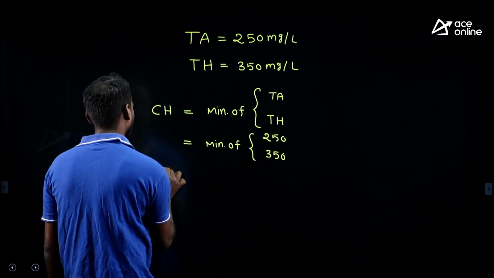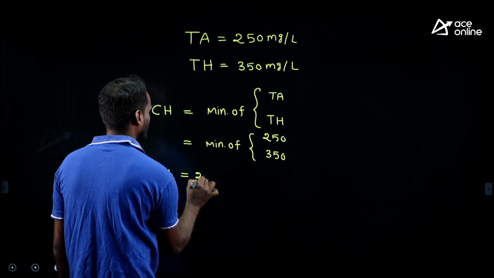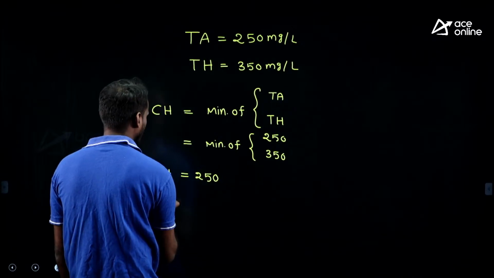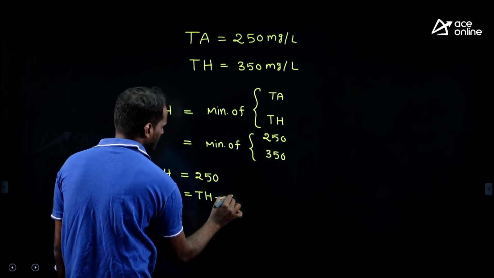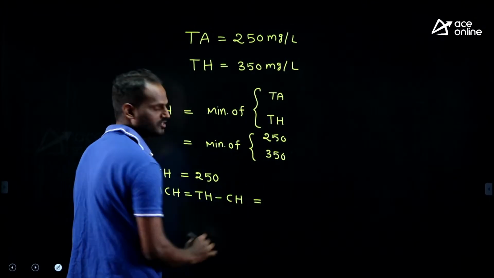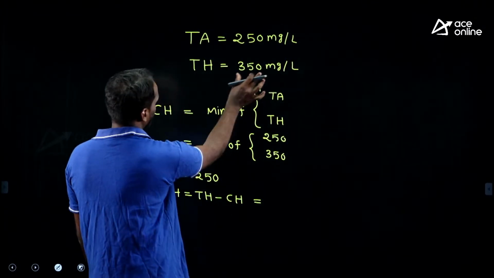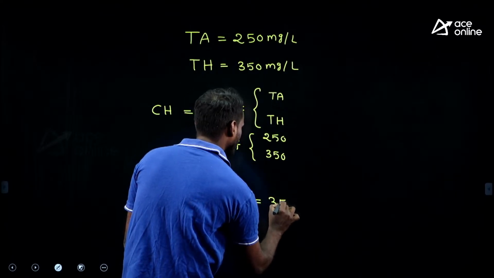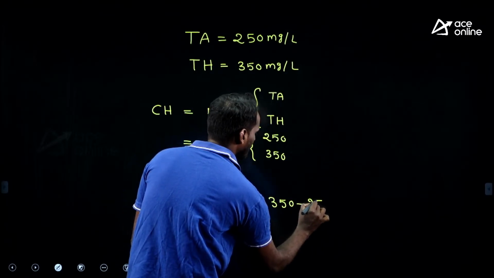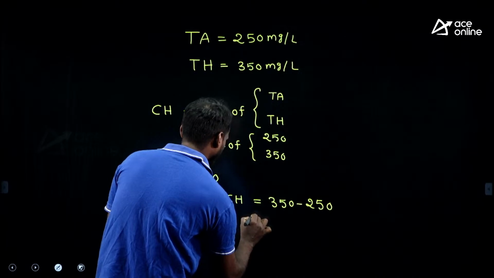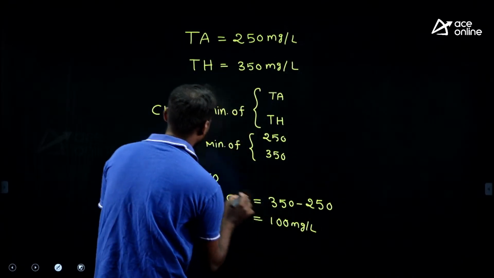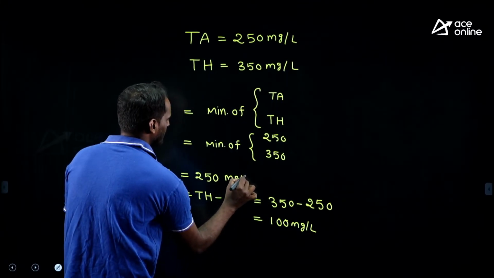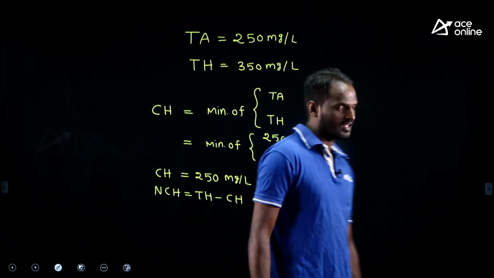Therefore, carbonate hardness is 250. If carbonate hardness is 250, what is non-carbonate hardness? Total hardness minus carbonate hardness. Very famous question, very easy also. Total hardness 350 minus carbonate 250. Therefore, non-carbonate is 100 milligram per liter as CaCO3. Carbonate is 250, non-carbonate is 100.